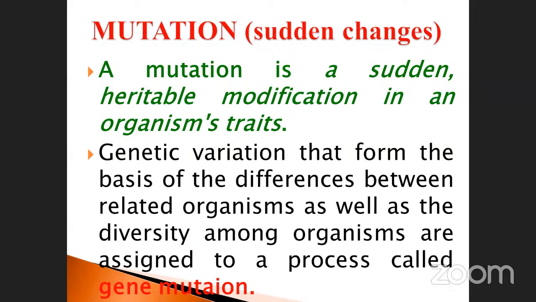See here, genetic variation, already told you. How does it become variation? Variation comes by the process called mutation, that forms the basis of the differences between related organisms as well as the diversity among organisms. This is assigned to a process called, what is that? Mutations.